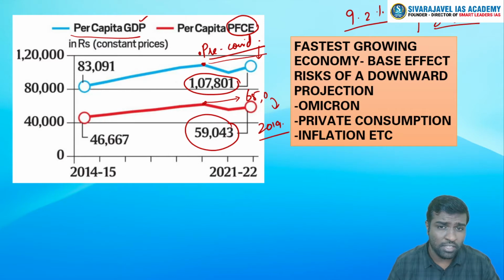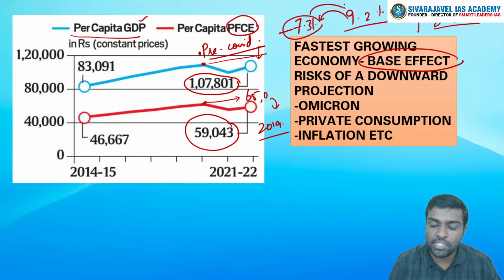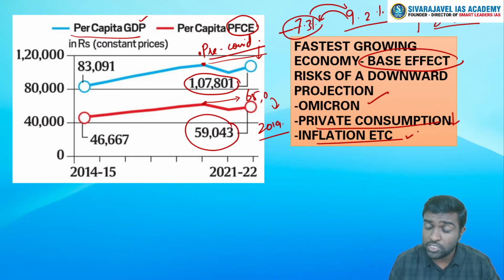But you should understand that this is not to be seen as a boom for India. It is actually due to the base effect. Because in the previous year, India grew by minus 7.3%. So due to base effect only, the growth seems to be inflated as of now. And there are also some other downside risks, especially due to the projection of Omicron. Private consumption has fallen. Inflation pressures are quite high around this point of time. So all this is having a downward bias in terms of GDP.